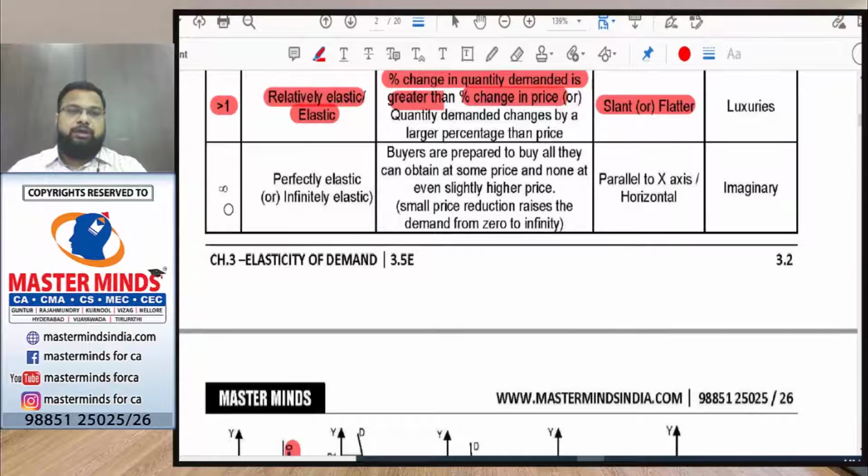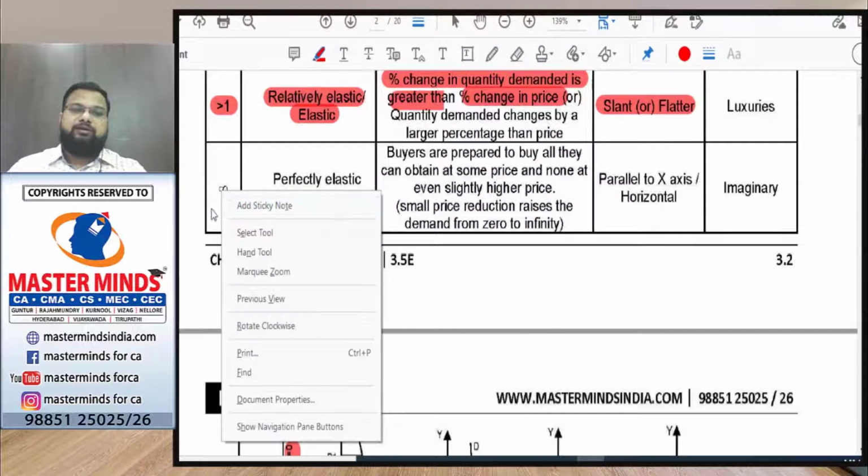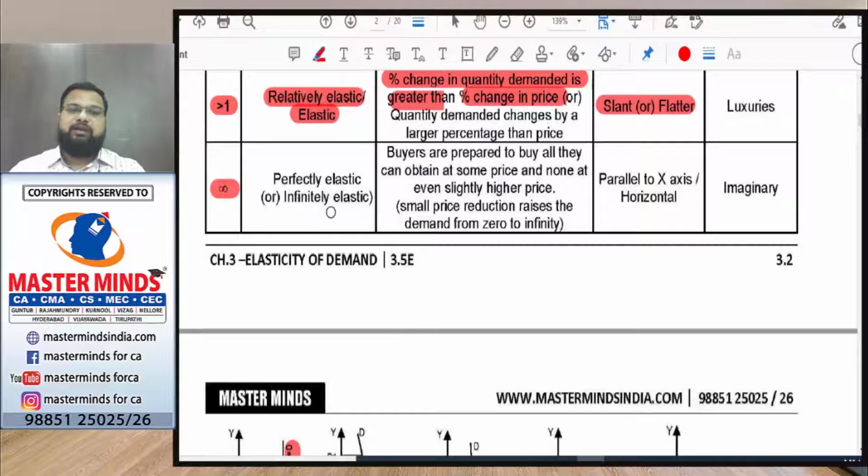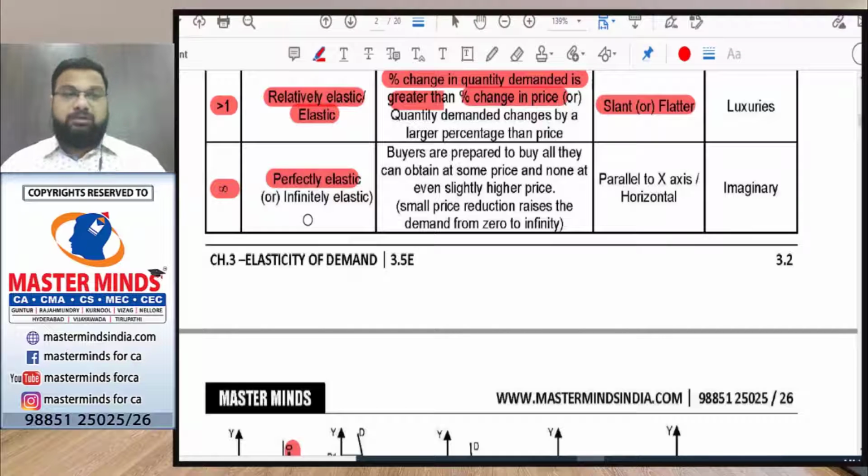Next, when the price elasticity value is infinite, it is called perfectly elastic, or infinitely elastic. That means even if there is a minute increase in price, no one is going to buy that commodity, and if the price falls minutely, all the people are going to buy that commodity.